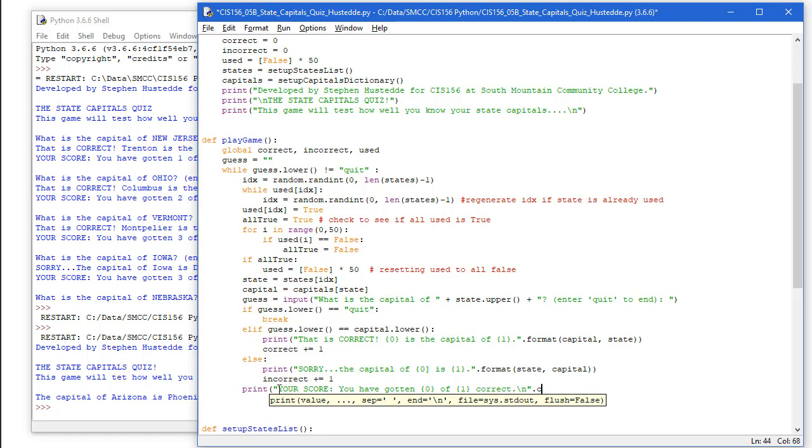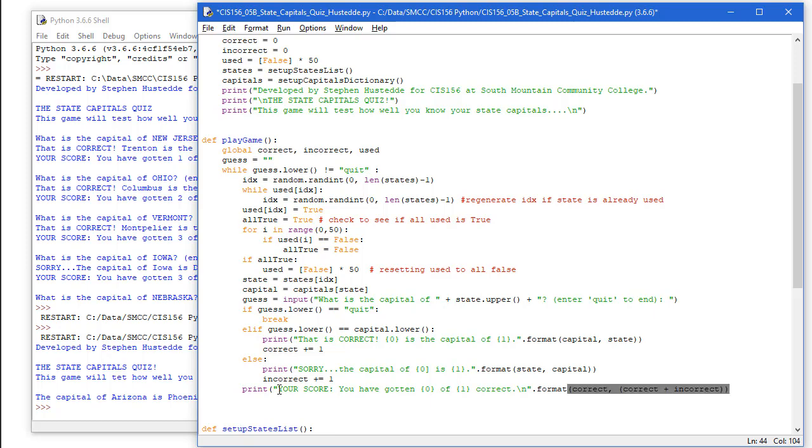And our format here is going to be correct. And then I want the total number, which is going to be correct plus incorrect. And I put that in parentheses. I really didn't need to.